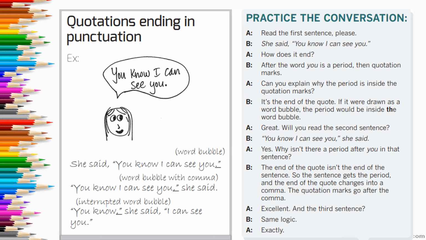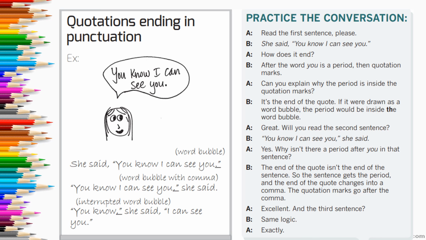Take a look at this example. Look at the first example sentence. She said, comma, quote, capital letter, "You know I can see you," period, ending quotes. In this example, remember that quotation marks do the same job as word bubbles do in comics. They tell the reader that someone is speaking out loud. If you draw a word bubble around the spoken words, the words inside the bubble will end up with some kind of punctuation. We end the quote with that punctuation to show the end of the spoken words by using question marks. Look at the second example.